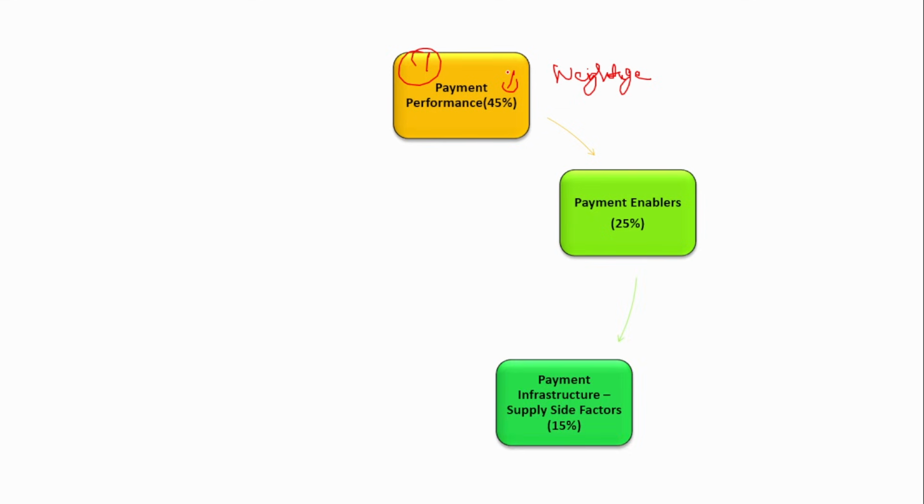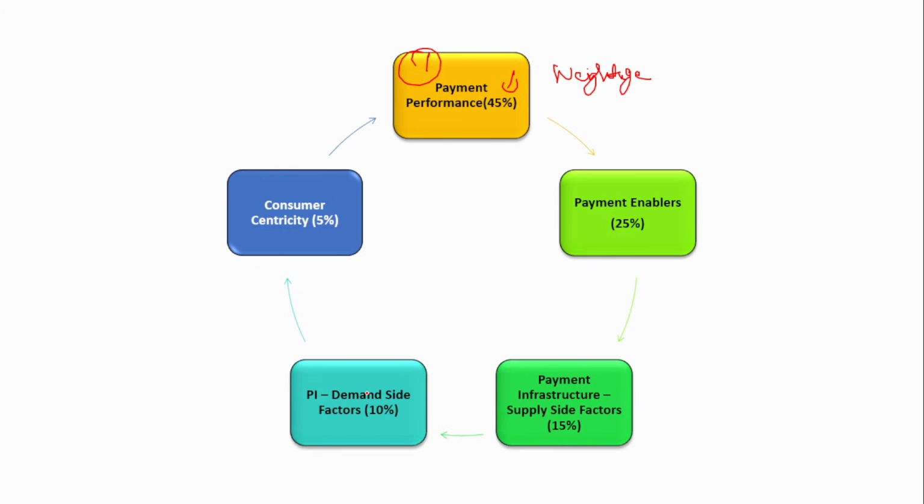Next is the payment infrastructure supply side. Next is the payment infrastructure demand side. Next is the consumer centricity. Okay, so you have to remember these 5 parameters, very important, and more important is the weightage. Okay, so the highest weightage is given to the payment performance with 45%, and the lowest weightage is consumer centricity, 5%. You have to remember all 5 parameters and all 5 weightage given to each parameter also. Okay.